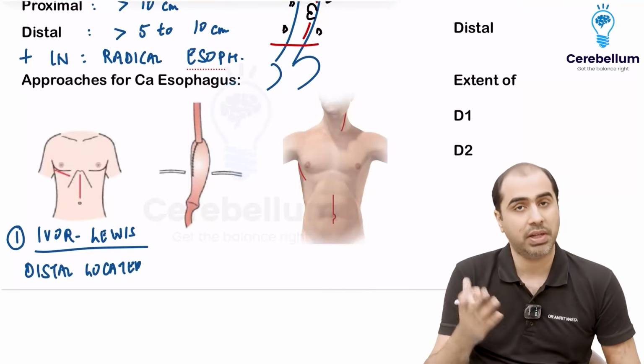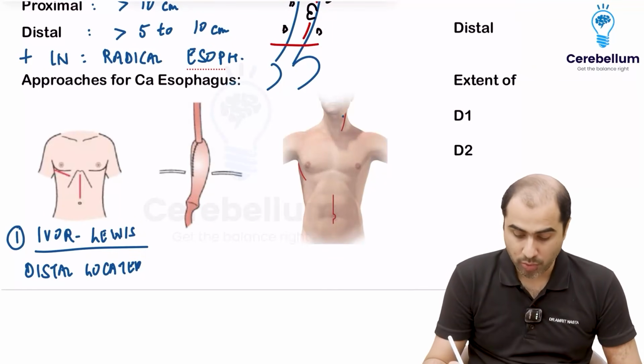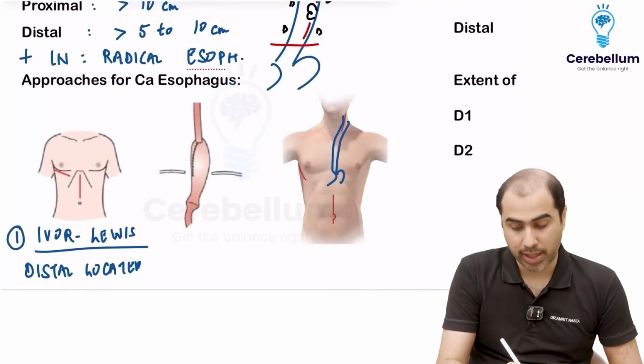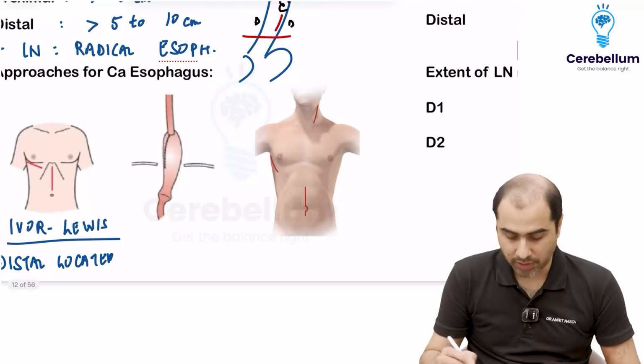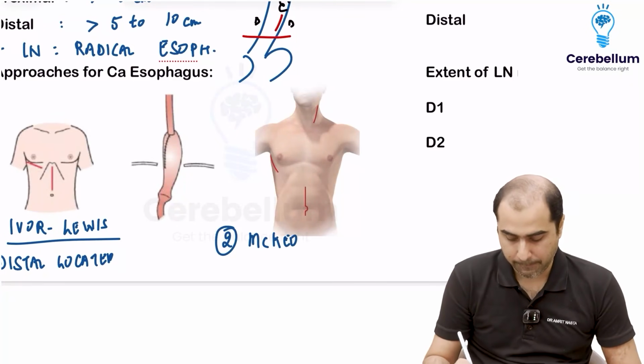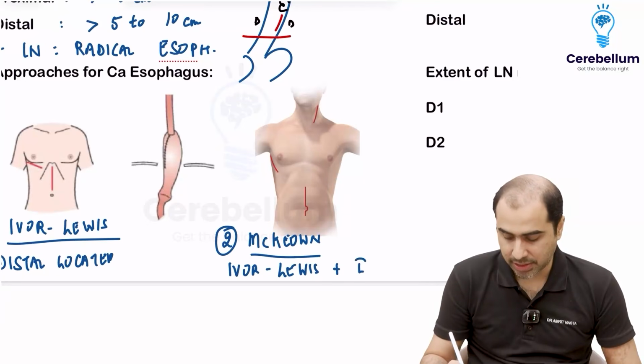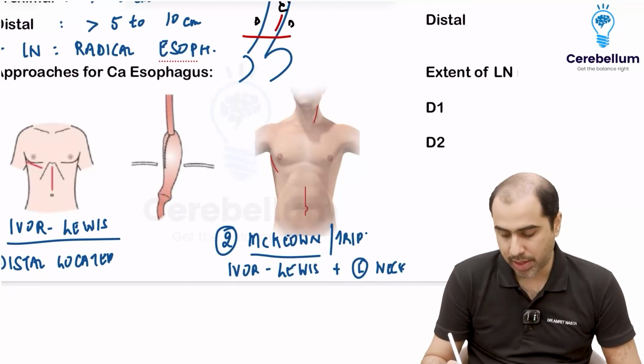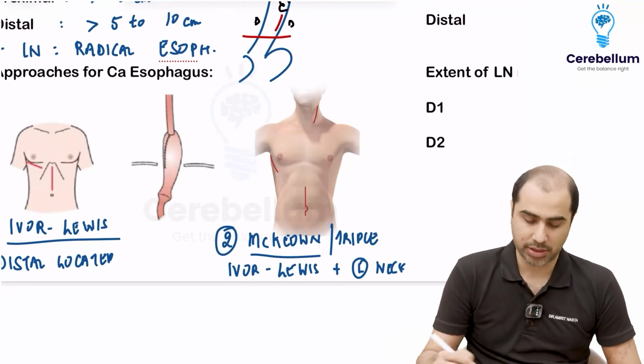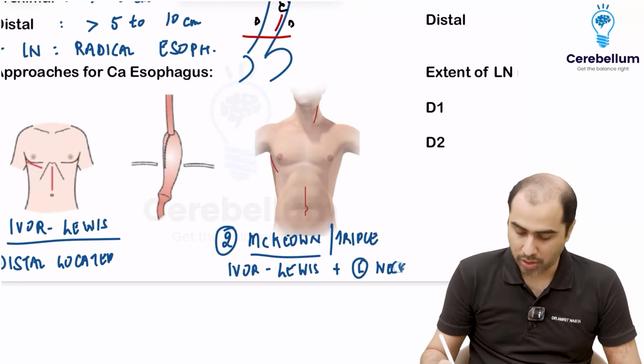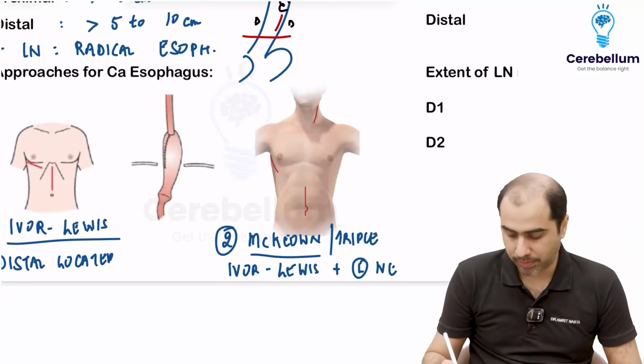You go inside, remove the esophagus with the lymph nodes. However, if I want to remove a big chunk of the esophagus, maybe all the way till the thorax and into the neck, if I also want to remove the cervical esophagus, I will do a triple approach, that is called McKeown. So McKeown is nothing but a combination of Ivor-Lewis and a left neck incision. So there are three incisions. That's why it is called a triple approach. Students, remember it as in McKeown there is a neck incision. You can remember it like that.